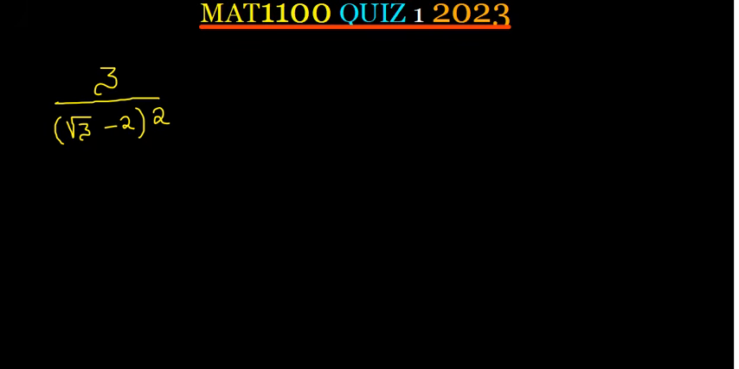So every time you have a root to a power, the power cancels the root. Then you just remove the root there.